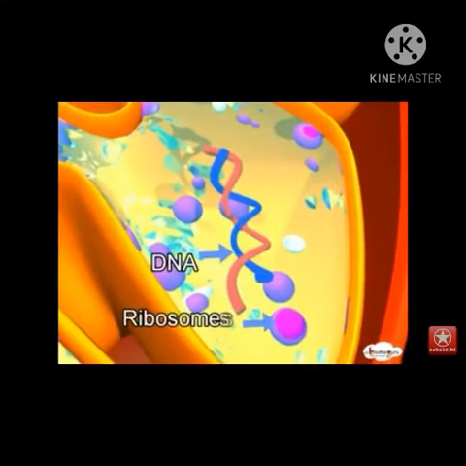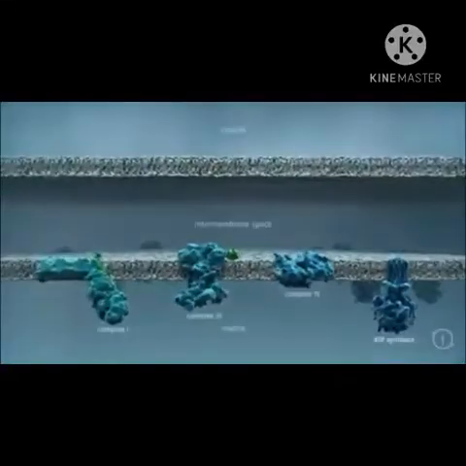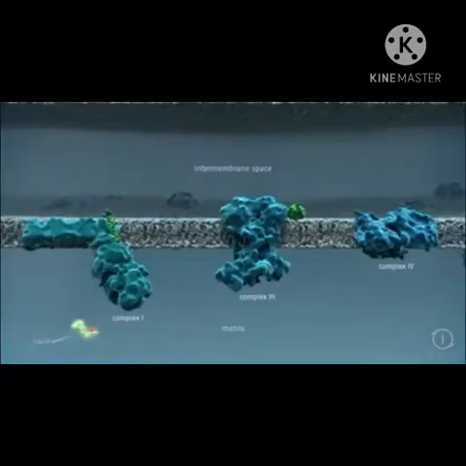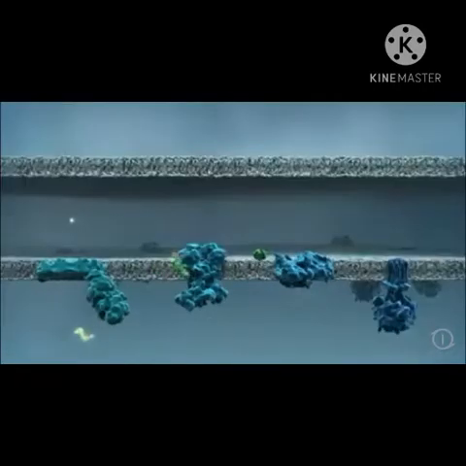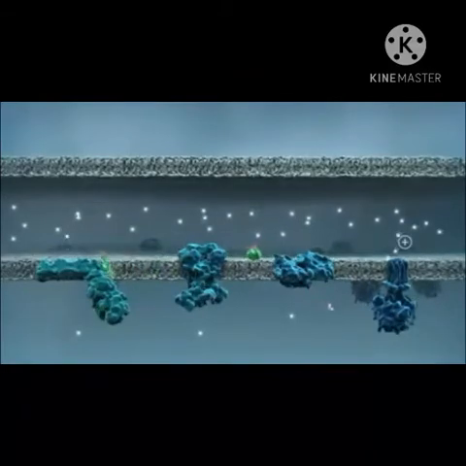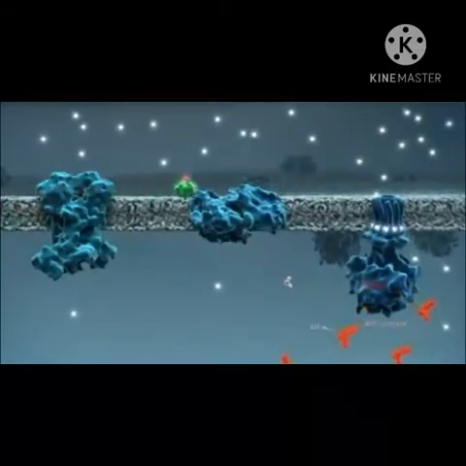This gel-like matrix contains ribosomes, phosphate granules, and DNA. Therefore, it can produce its own protein. With the help of enzymes, mitochondria oxidize carbohydrates and fats in the cell. The energy released in this process is stored in the mitochondria in the form of ATP, that is adenosine triphosphate.